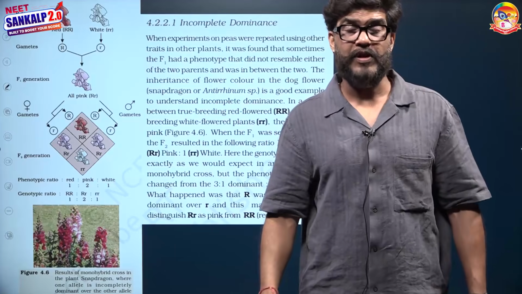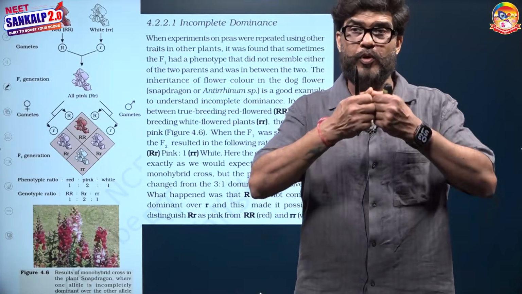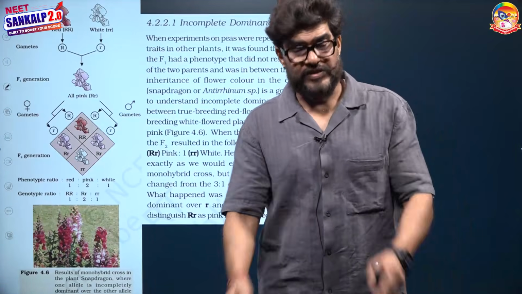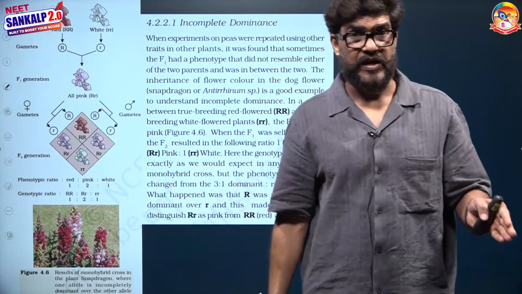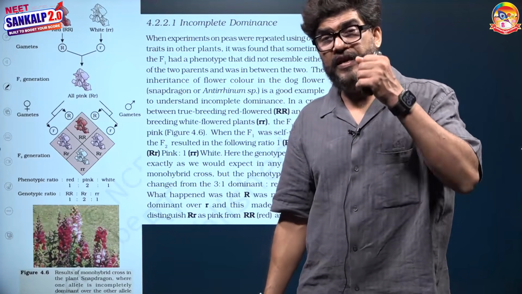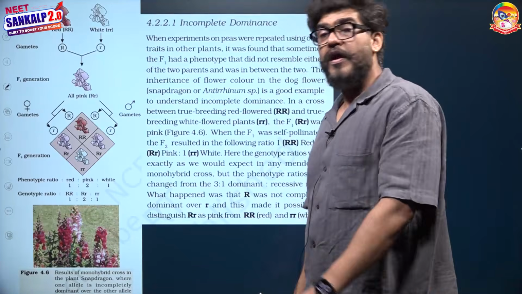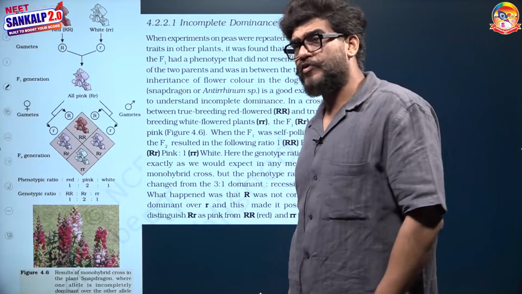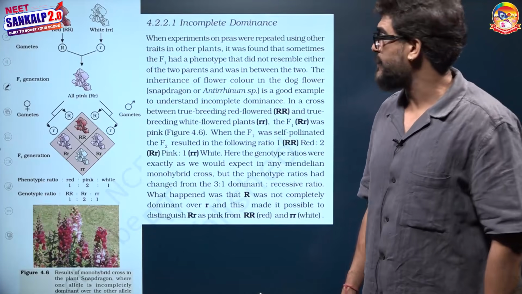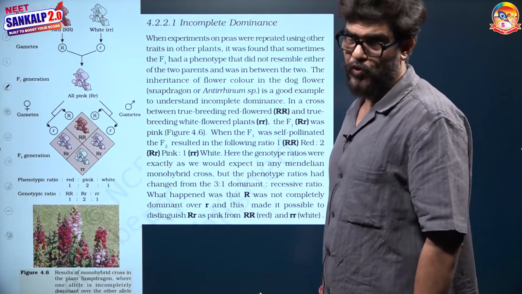One more fact I would like to discuss with you. In anaphase 1 of meiosis, when homologous chromosomes become separate from each other, at that time the alleles become separate from each other. So you can say anaphase 1 of meiosis is the cytological basis of the law of segregation. In the law of segregation there is no exception, but in the law of dominance there are 2 important exceptions. One is known as incomplete dominance and the second is known as codominance.